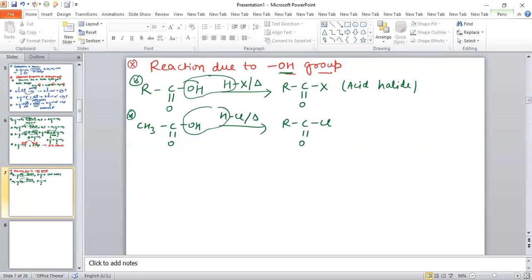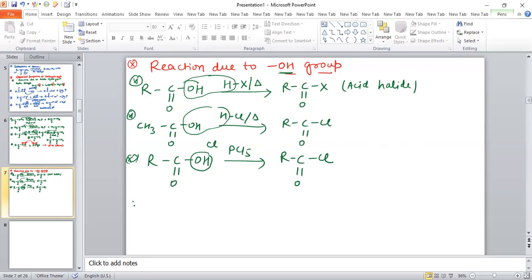In the same way, if the reaction of carboxylic acid is with PCl5, then by reaction with PCl5, this OH will be replaced by Cl. So the product obtained will be RC double bond O and Cl. Again the acid chloride is obtained.